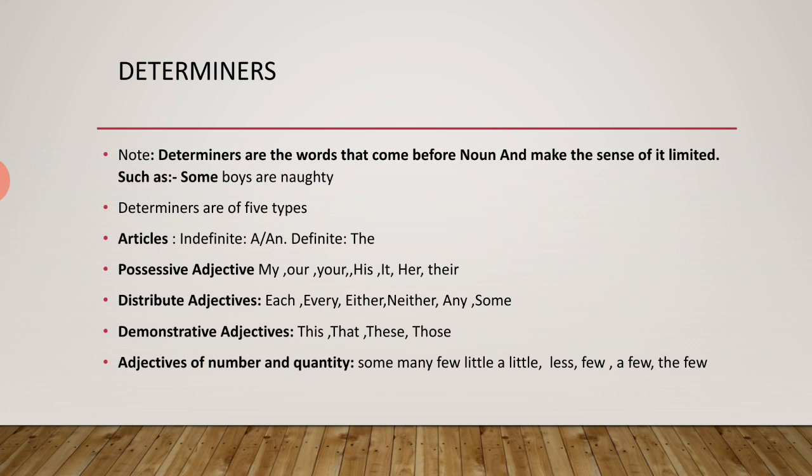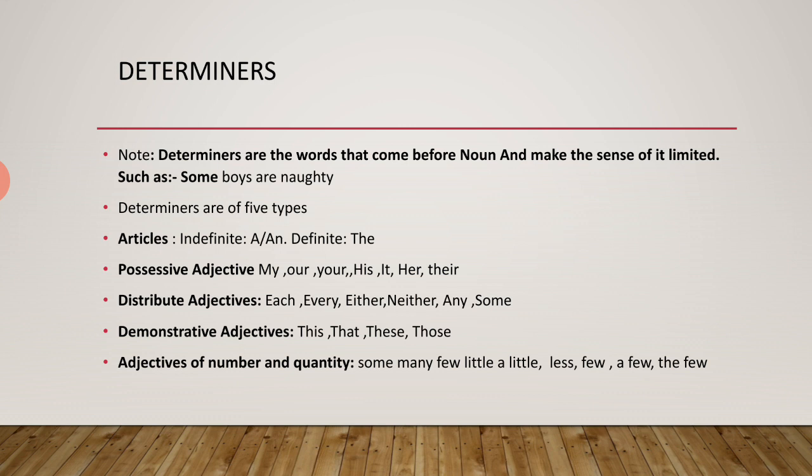But as you know, articles always come before a noun. The definite article comes before a common noun, the indefinite article also comes before a common noun, but one important thing for the indefinite article is that the noun must be singular. If the common noun is singular, then only we use the indefinite article a and an. For example, apple. Suppose I am using apples, then we never use an apples, we have to go for the apples.